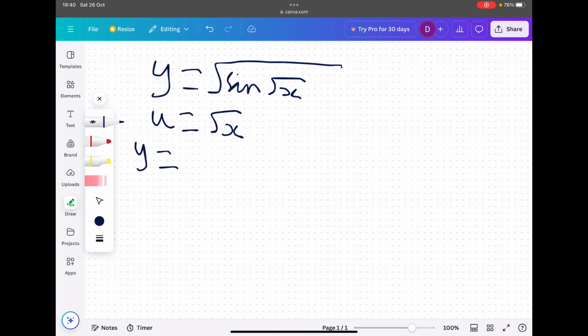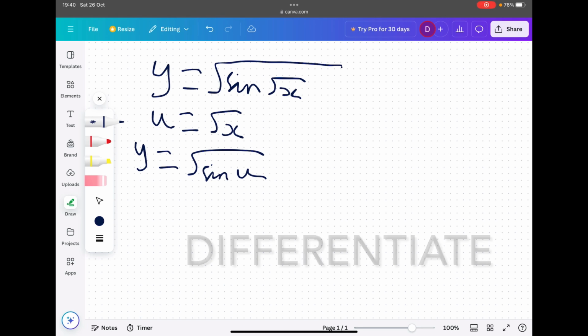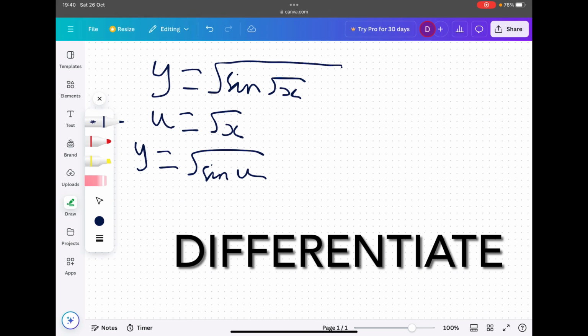So y in terms of u would be root sine u. Well, that simplifies things a bit, but we still don't know how to differentiate this root sine u. This is where things get hard, guys. With this question, you have to do a chain rule within a chain rule, because the only way to differentiate root sine u is to do a chain rule.